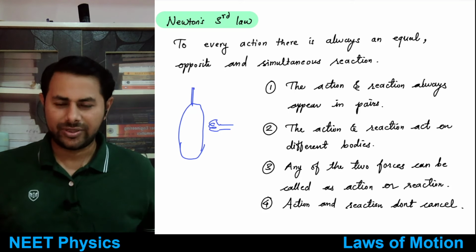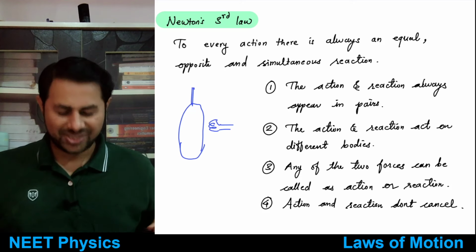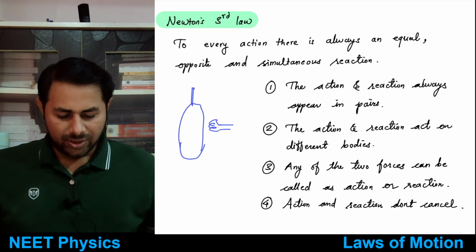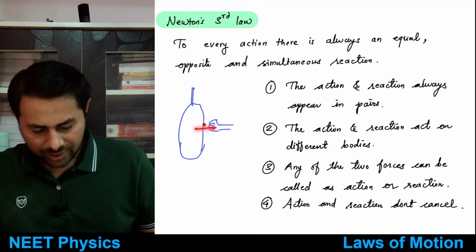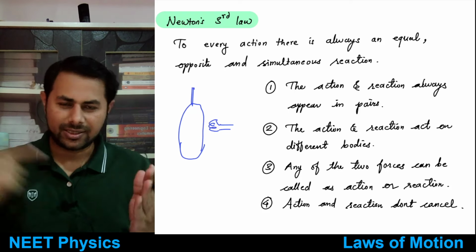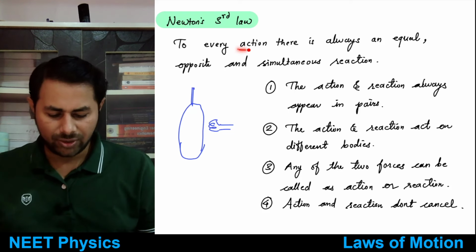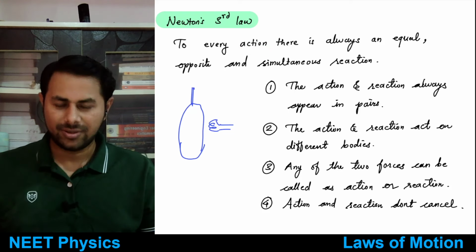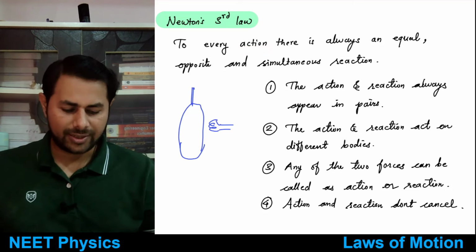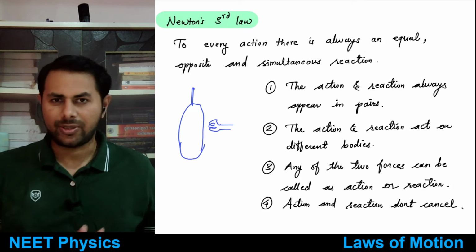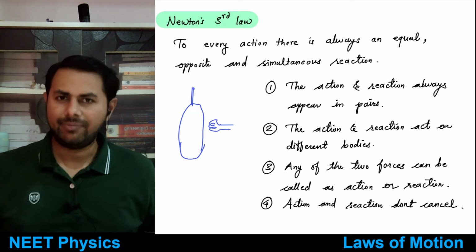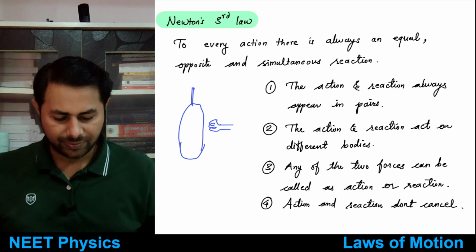Or right now itself, you can just try. You can just punch the wall, near you. So now this is the action and this is the reaction. It's happening at the same time. So when you slap somebody, at the same time the reaction is also happening. So according to Newton, what are this action and reaction? Action is a force due to the first body on the second body, and reaction is the force due to the second body on the first body. And they are equal and opposite and also simultaneous, happening at the same time, right?